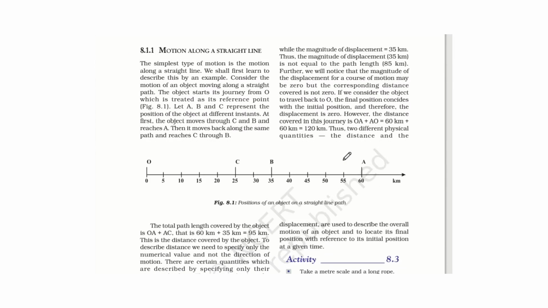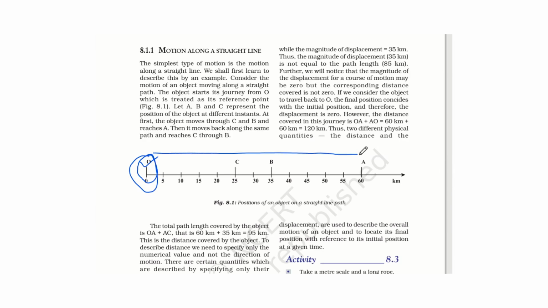Next is motion along a straight line. Suppose that an object starts its motion from O. O here is the reference point. This is the origin. Let the object move from O to A. So the total distance covered by it is 60 kilometers. So here the distance is 60 kilometers.